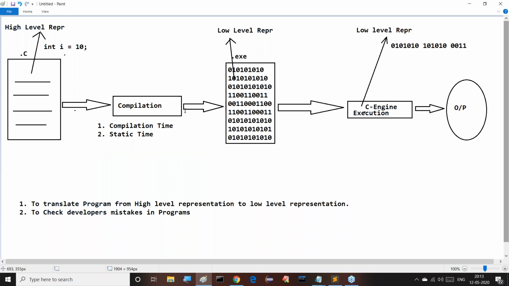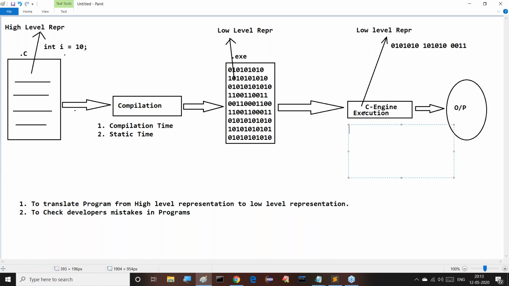Right, sir. The time when we perform compilation is called compilation time, and also called static time. Similarly, the time when we perform execution is called dynamic time. The time when we execute our program is also called runtime or execution time.